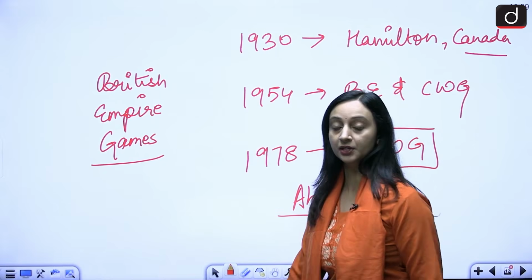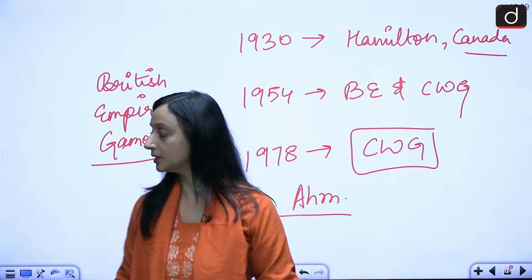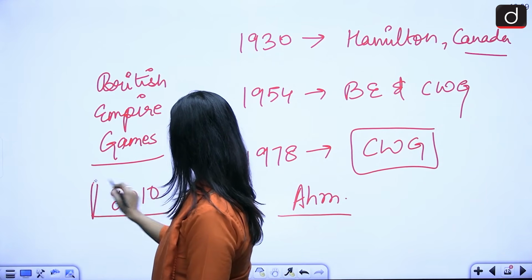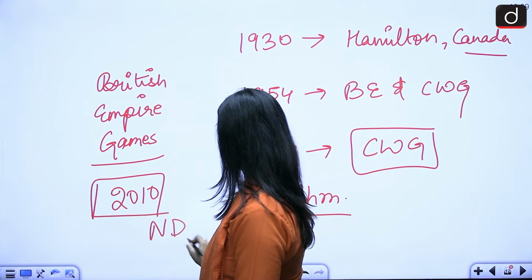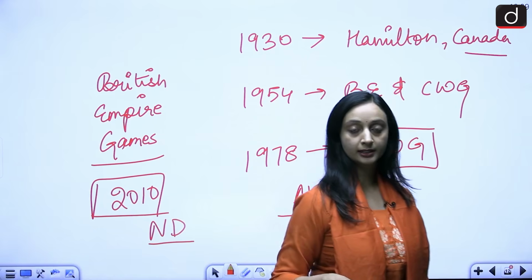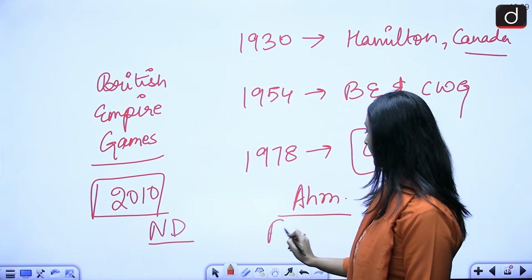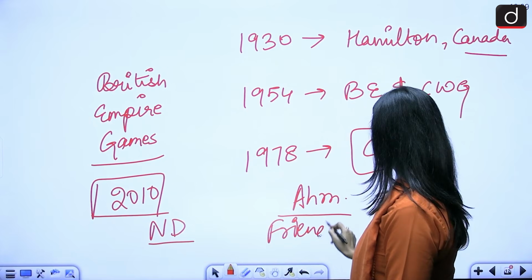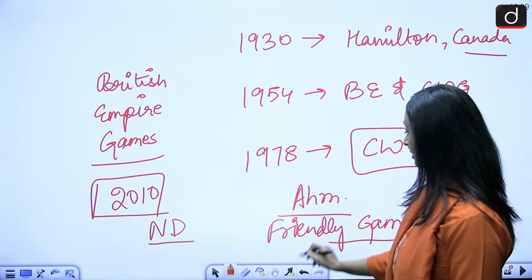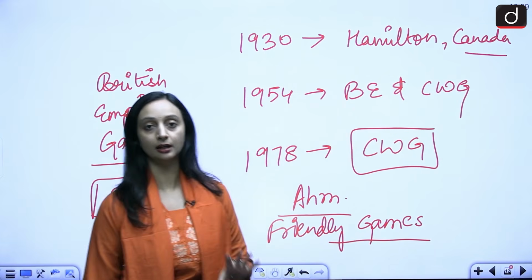Now, is this the first time that India is hosting the Commonwealth Games? No, this is not the first time. We have hosted it once more in 2010, and that time it happened at New Delhi, right? Now, these games happen every 4 years. In fact, they are also known as friendly games. Now the next one is supposed to happen in 2026 in Glasgow.